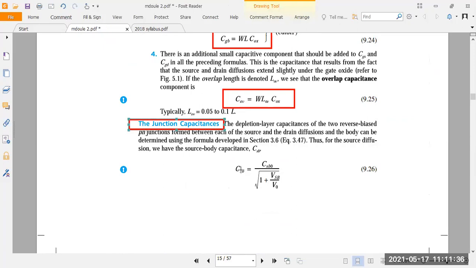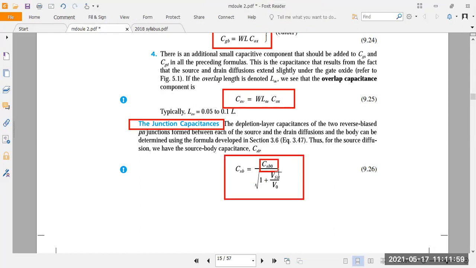Junction capacitance. Junction means a PN junction. Here the source and drain are made up of N junction, and the body is made up of P junction. From that you have to write the equation. So here you take the source and substrate or body connection. CSB means the source to bulk capacitance, which is proportional to CSB naught divided by the square root of 1 plus VSB divided by V naught. This equation is very important.